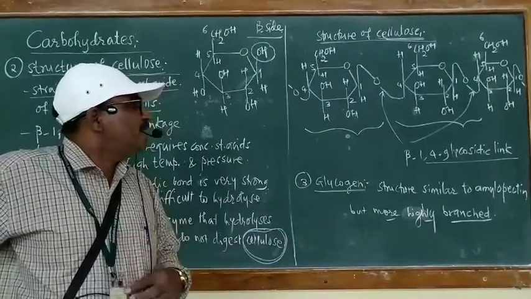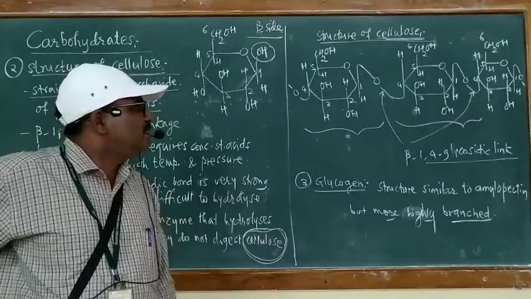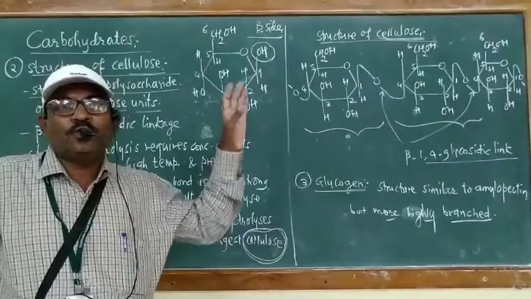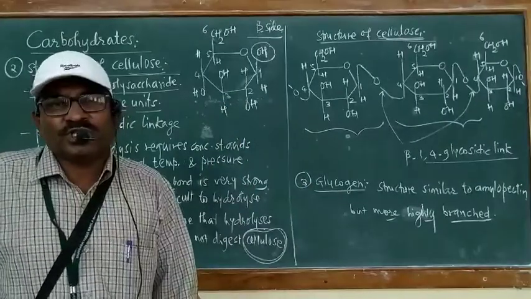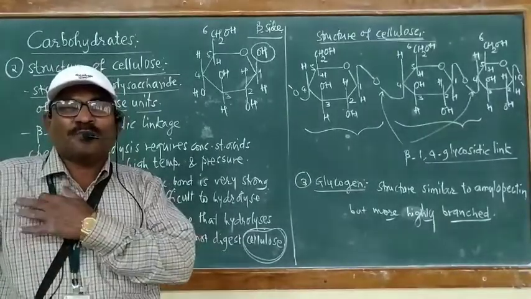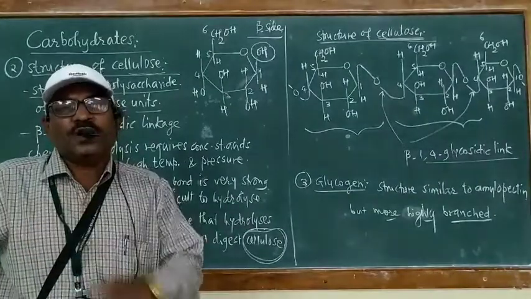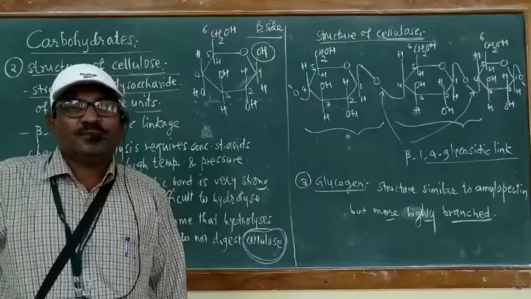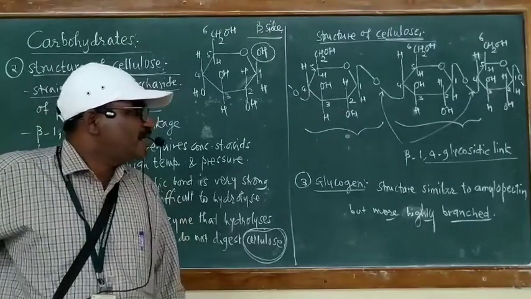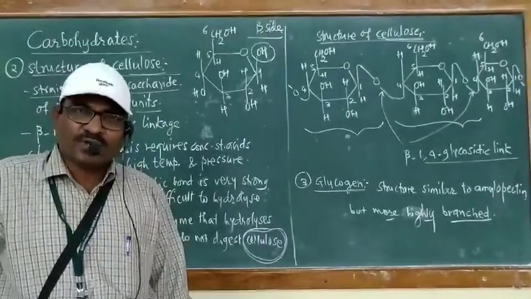In this beta 1,4 glycosidic linkage, OH of the anomeric carbon in one ring structure combines with OH of the fourth carbon of another ring structure, and by combination of first and fourth carbon OH of adjacent rings, the beta 1,4 glycosidic linkage is formed, and that beta 1,4 glycosidic linkage is difficult to hydrolyze.